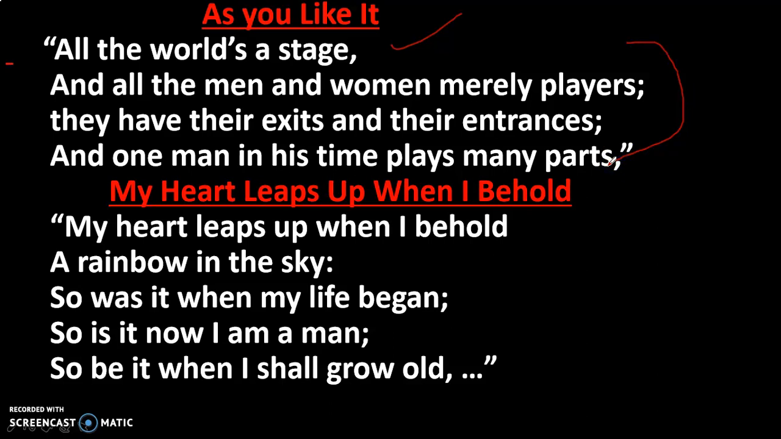These lines are symbolic of the fact that men and women in the course of their lives perform different roles. All the men and women are merely players, and they have many parts to play, right? The words used here are stage and players, and these words are used symbolically. Shakespeare wants to say that the stage symbolizes the world and players are a symbol for human beings, right?